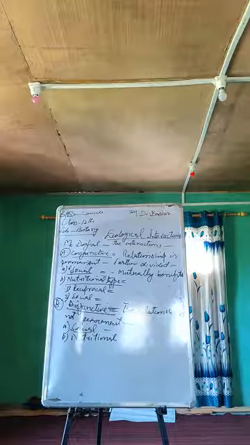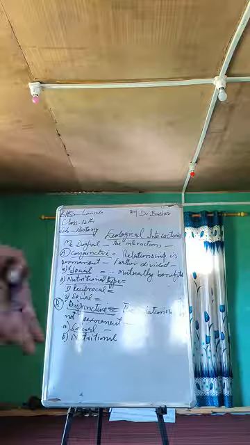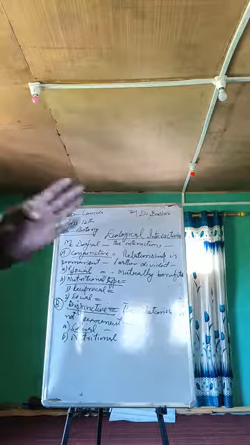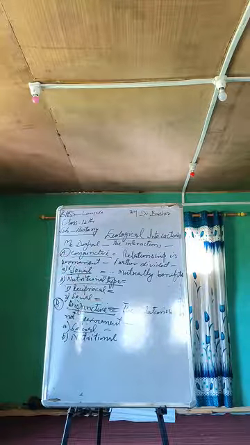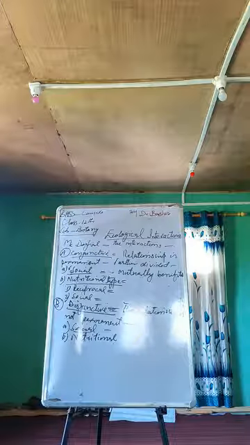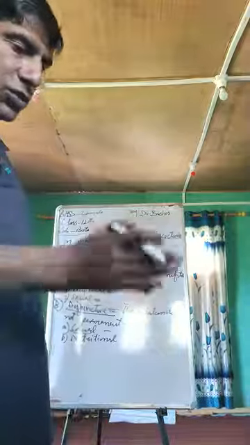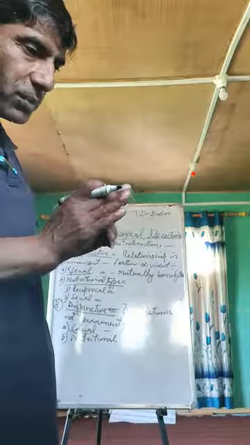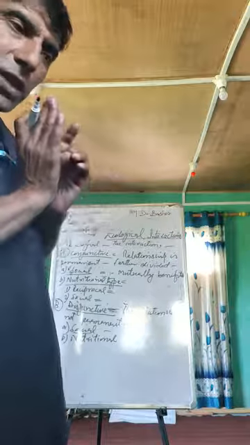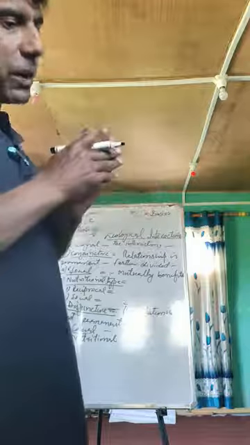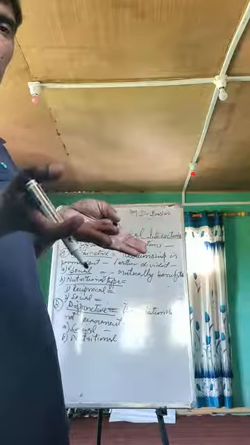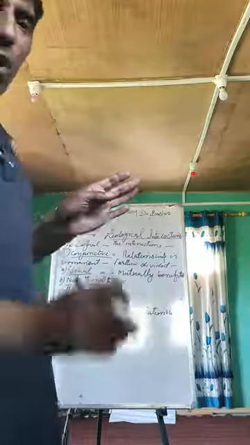Without tree, it could also go, and in presence of tree, both are benefited. Tree is not benefited, but this is benefited. But there is no harm to the tree. This type of relationship is called social. And again, we have nutritional type of relationship, in which, if the relationship is present, both are benefited. If the relationship is not present, no matter, there is no harm to the organism.